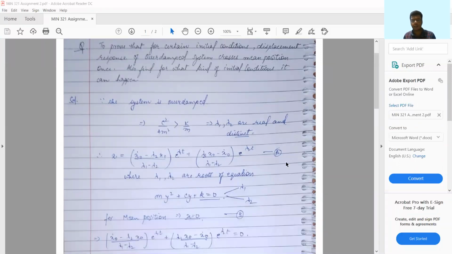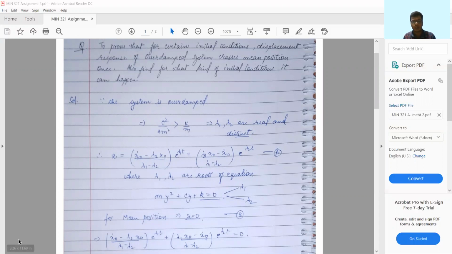After that, the equation of the position of the oscillator will be given by x equals (x dot 0 minus lambda 2 x0) upon (lambda 1 minus lambda 2) times e raised to the power of lambda 1 t, plus (lambda 1 x0 minus x dot 0) upon (lambda 1 minus lambda 2) times e raised to the power of lambda 2 t. Now, for the oscillator to cross its mean position, that is x equal to 0, I have directly equated the function of x to 0.